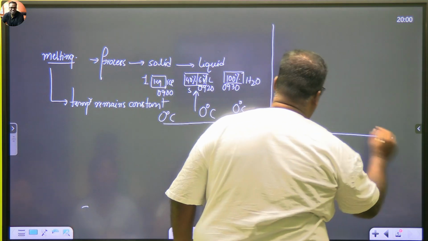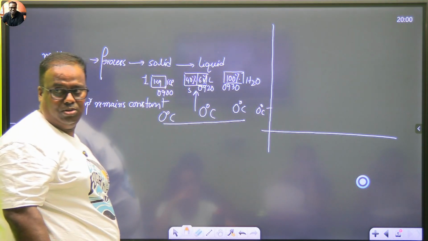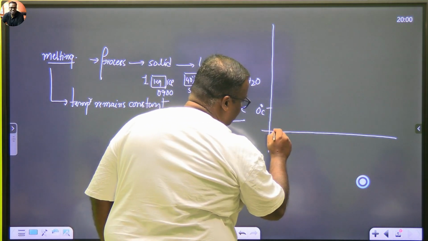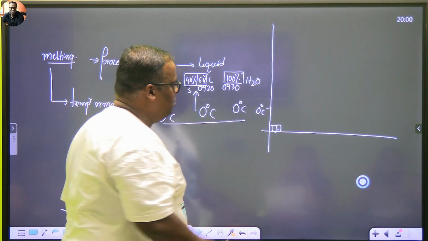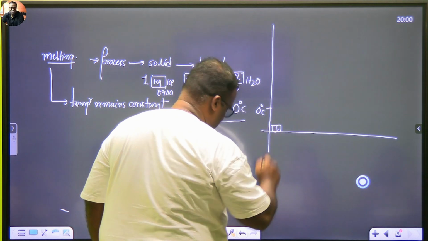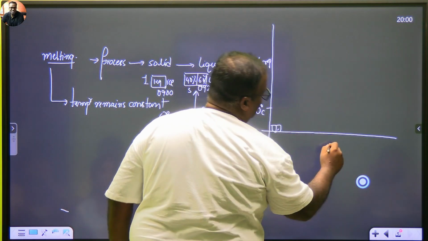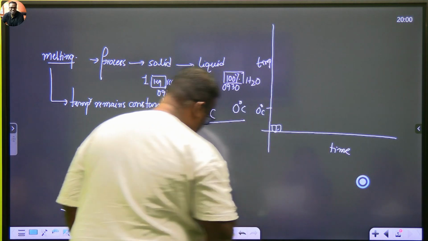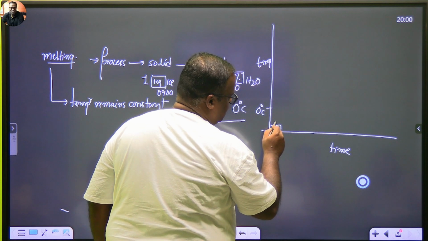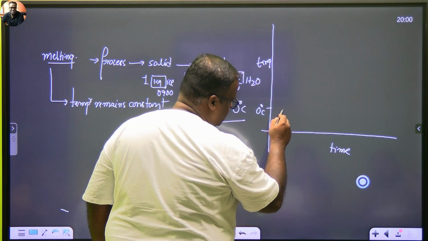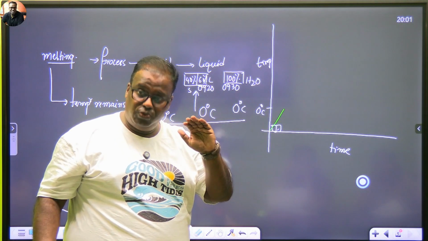Just try to understand. Let's say for ice, this is how much? 0 degrees Celsius. Have you understood? Now I have kept some ice out here, right? I am starting to heat this ice. So this is temperature and this is time. We will draw this graph very properly in our next class, but see how the graph will behave. The temperature will initially rise up till here, up till this point. Temperature बढ़ेगा if you are heating.